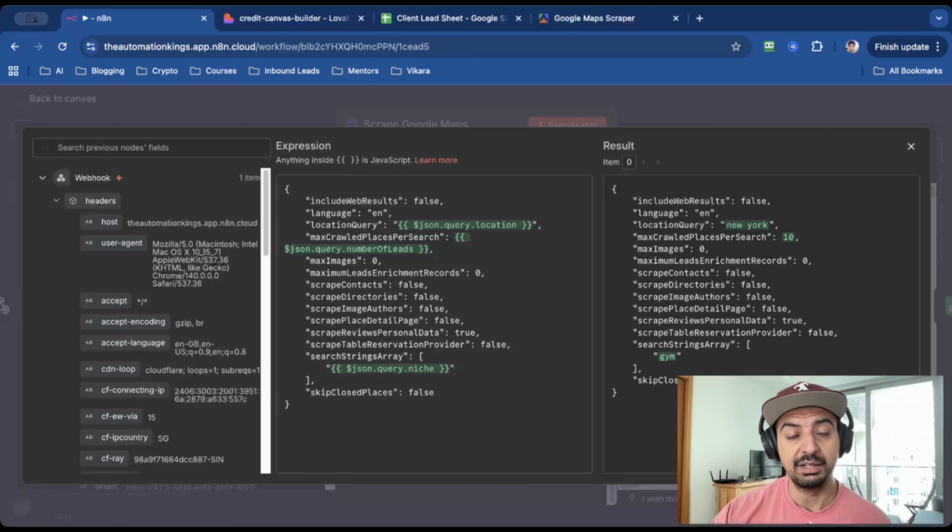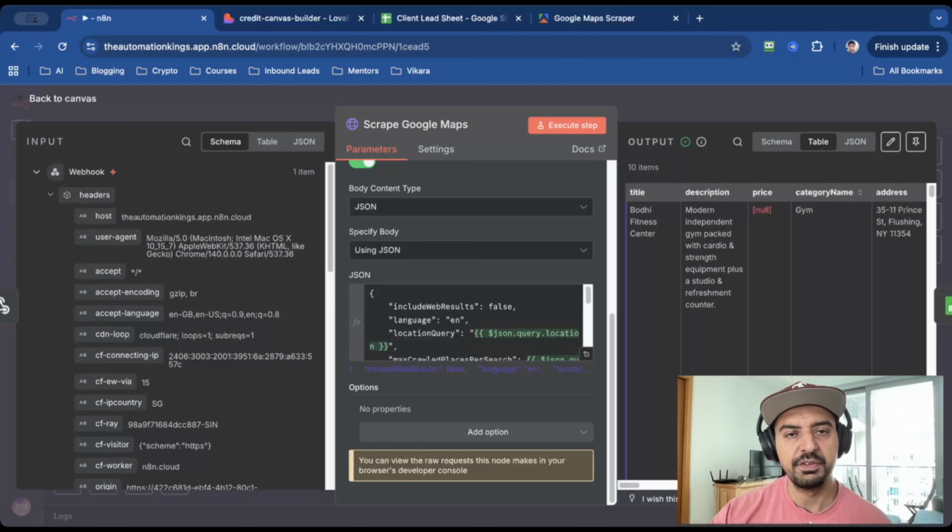And then the last thing that they require is the search string array. And in simpler terms, the niche. So for this example, I'm using gym. Once it runs, you'll see an output like this. And if it's worked correctly, you'll have 10 items because we specified 10 leads.